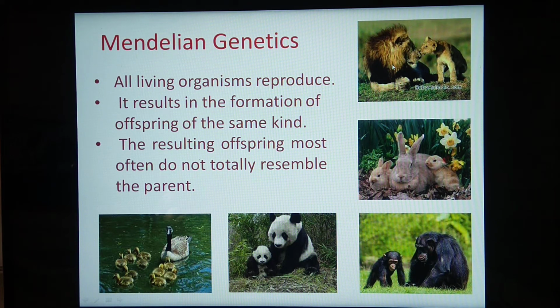What's the meaning of inheritance? It is transmission of characters from one generation to other. That means these characters are transmitted from parent to the offspring. Even though these characters are transmitted from parent to the offspring, in all the cases you can see in the diagram, some differences are seen. So differences between the parents and the offspring are called variations. So in this topic we have to study about inheritance and variation.